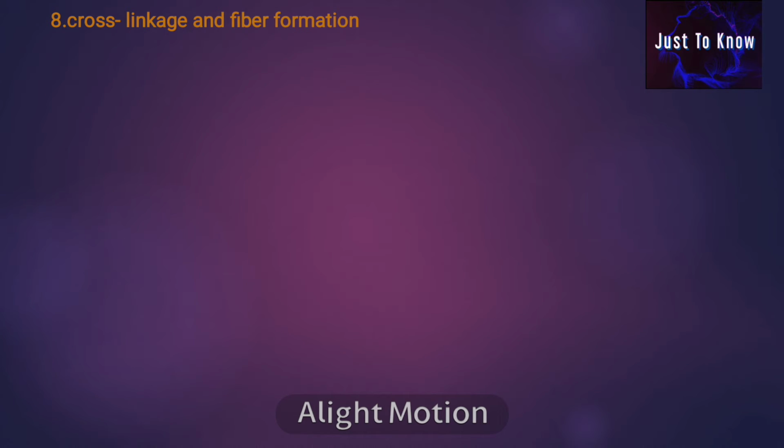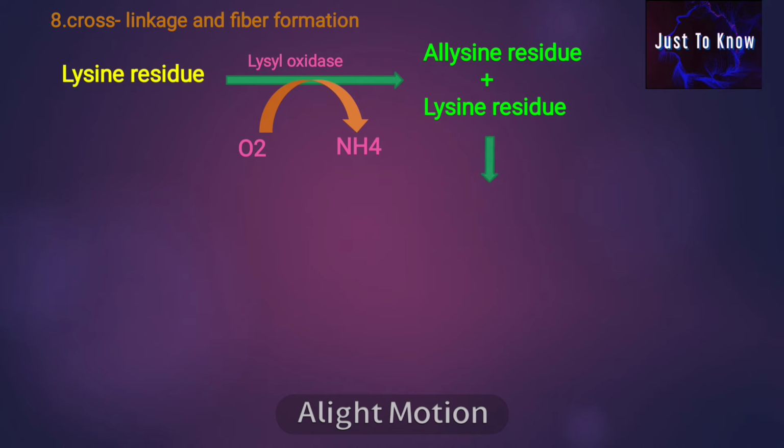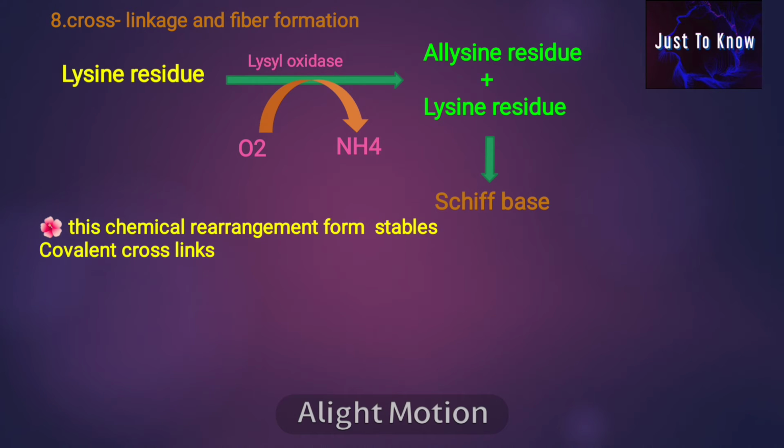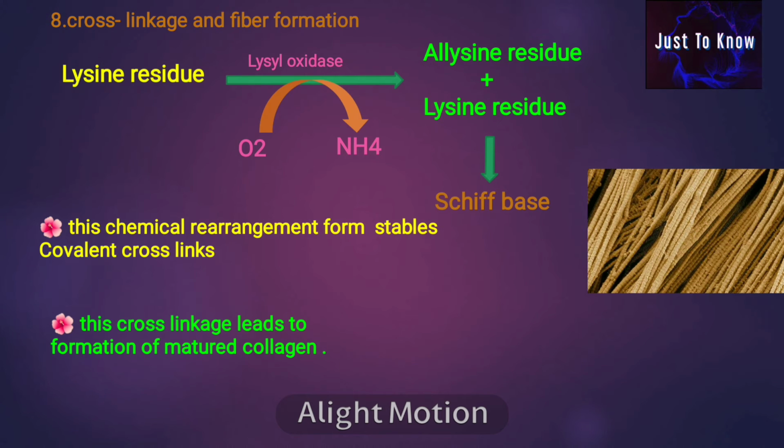The cross-linkage and fiber formation. The cross-linkages are formed by lysyl oxidase, which converts lysine residues to allysine. This reaction continues to form Schiff's base. Lysyl oxidase is a copper-containing enzyme, with the copper ion located at the active site. This chemical rearrangement forms a stable covalent cross-linkage. This cross-linkage leads to the formation of the mature collagen.